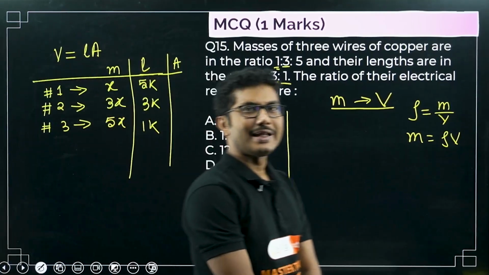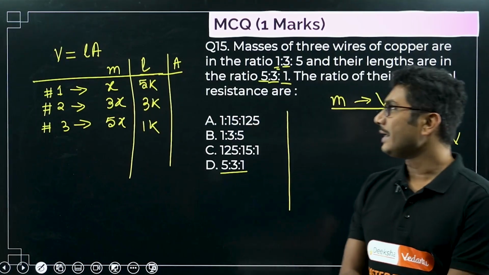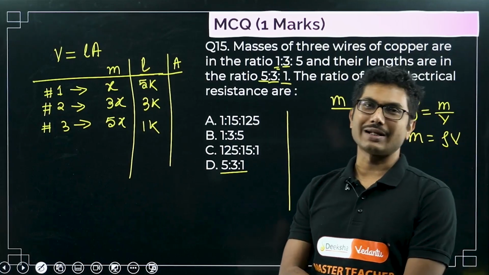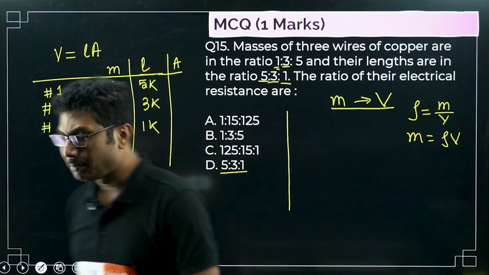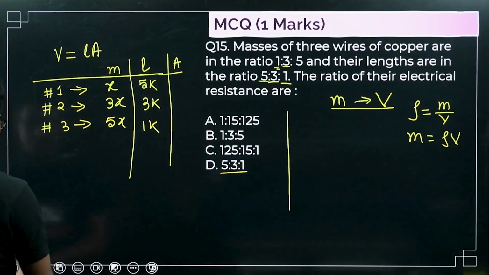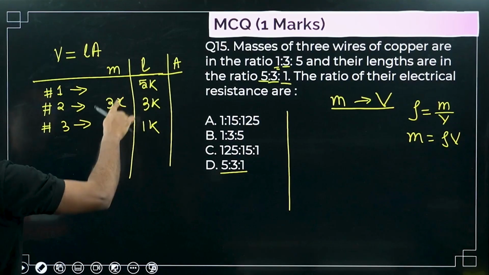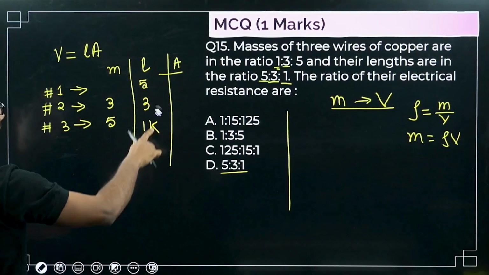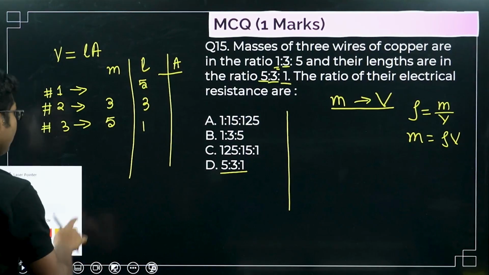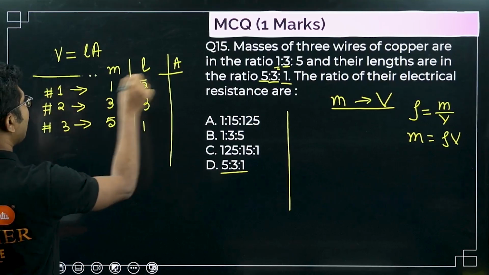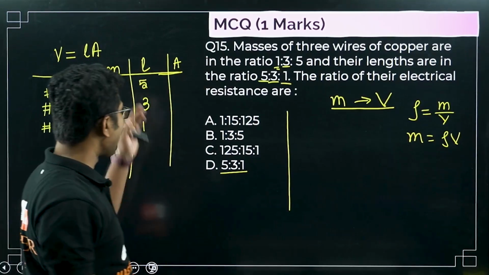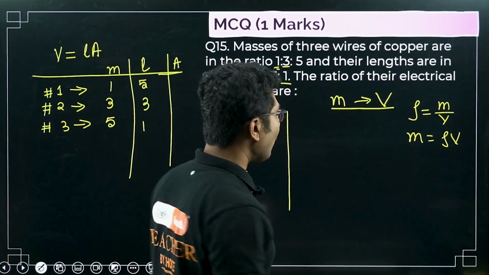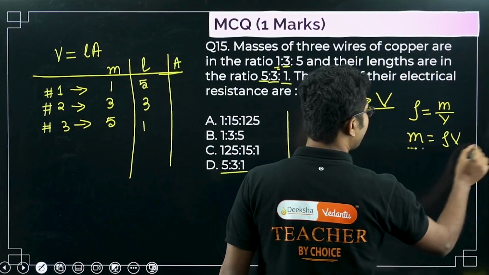If we can find the area relationship, then eventually x and k will all cancel. For simplicity, you can simply consider these values without x or k, that is also fine. If you don't want to waste too much time, you can simply take 135 and 531. Now, what is the relationship between mass and volume?